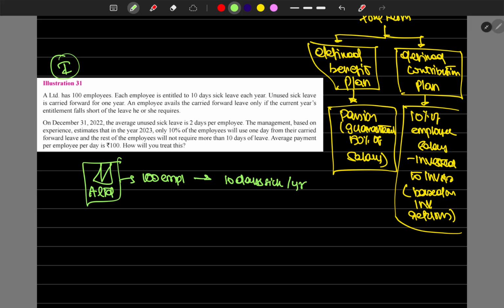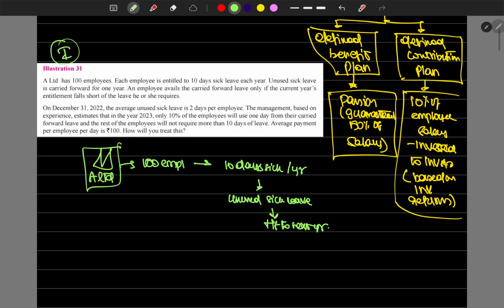Unused sick leave is transferred to the next year. An employee avails the carried forward leave only if the current year's entitlement falls short of the leave. They can use these unused leaves only when the current year's leave gets over. So this is the scenario.